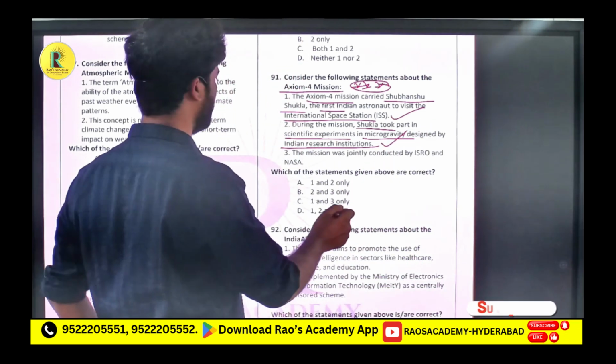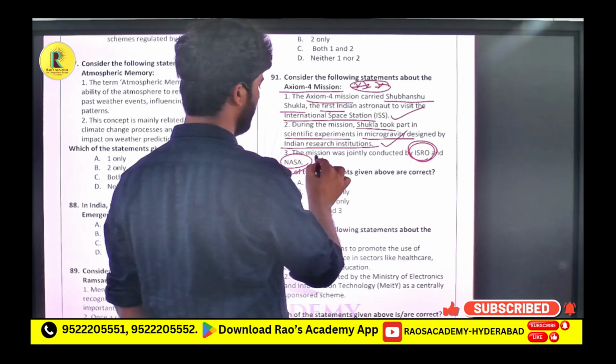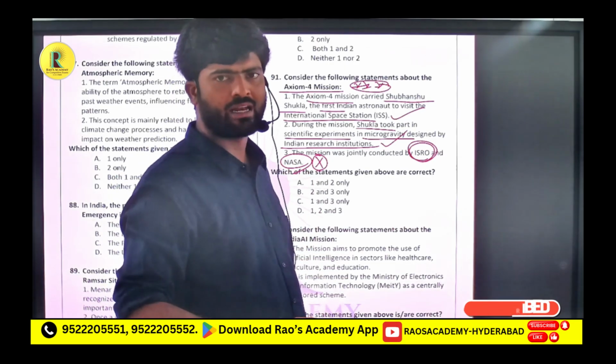The mission was jointly conducted by ISRO and NASA. However you give me the option, this statement will go wrong only. So the organizations will be wrong.